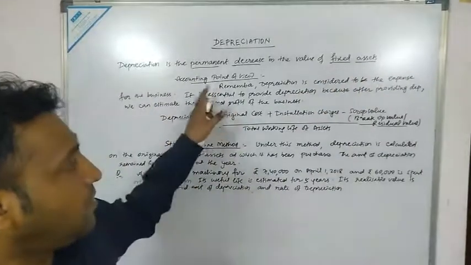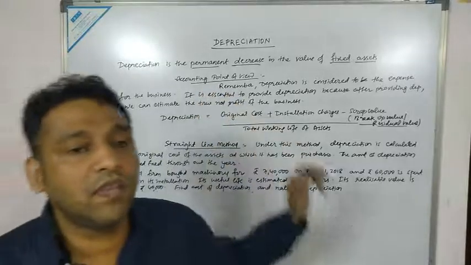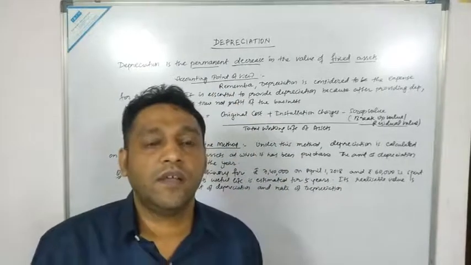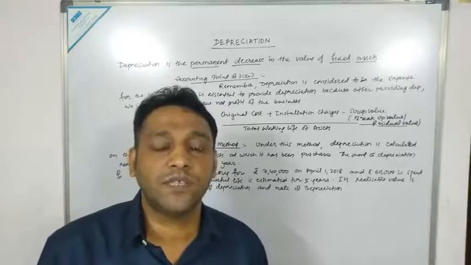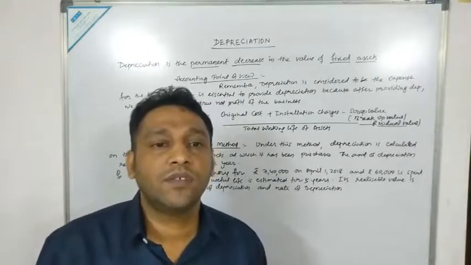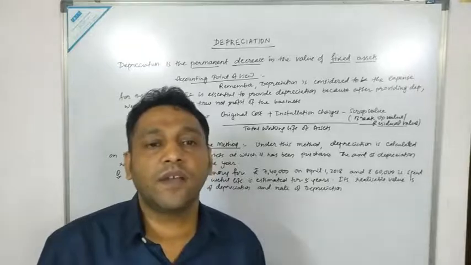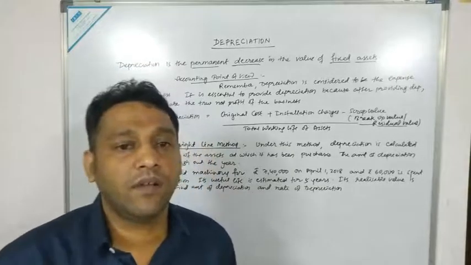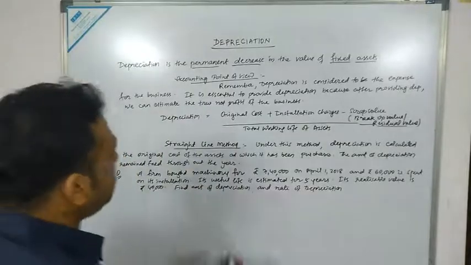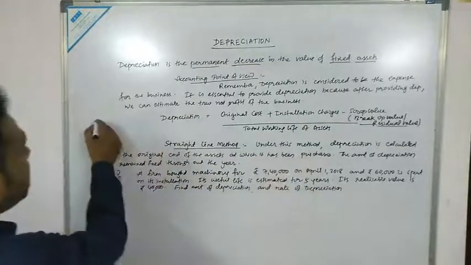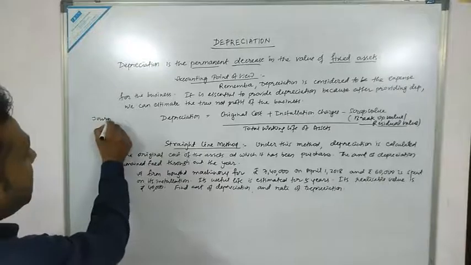Now, from the accounting point of view, one thing we have to keep in mind is that depreciation is considered as an expense for the business. Since it is a nominal account, what will be the journal entry? Journal entry would be depreciation account debited to fixed assets account. So what will be the journal entry?